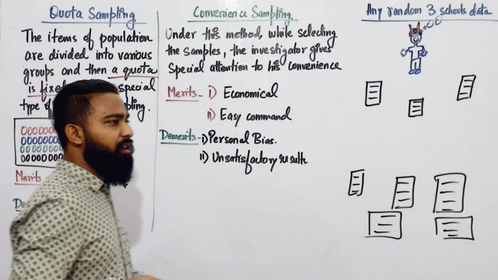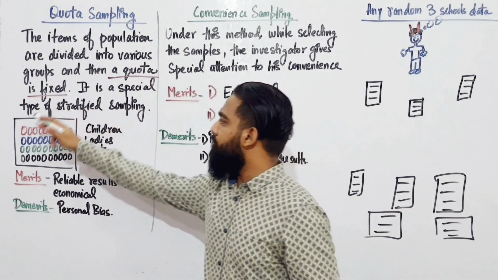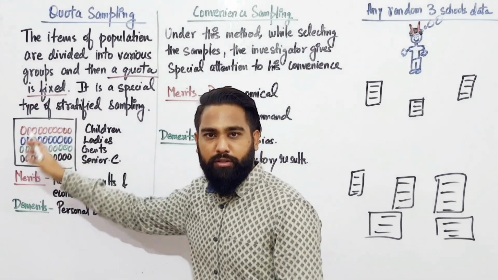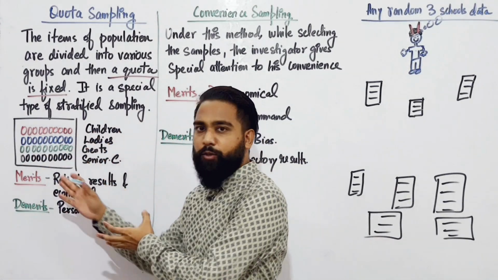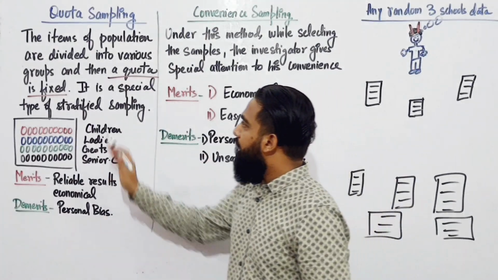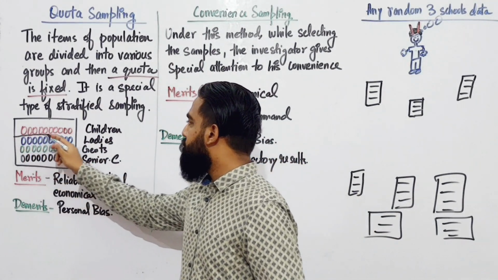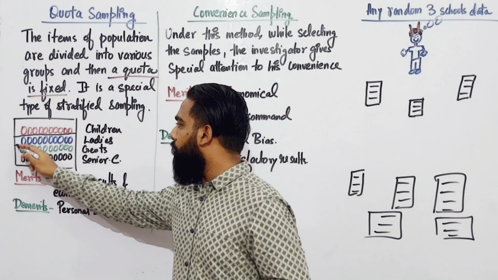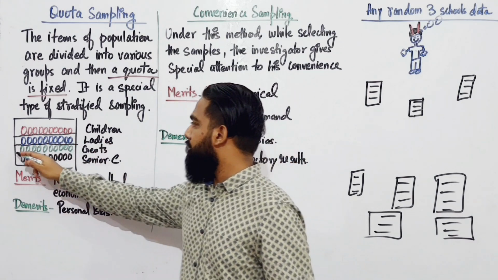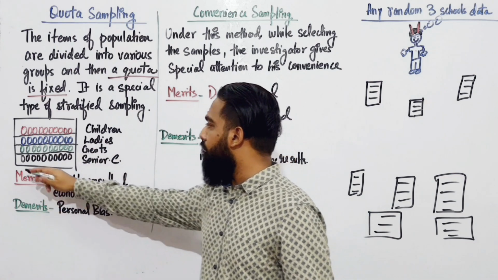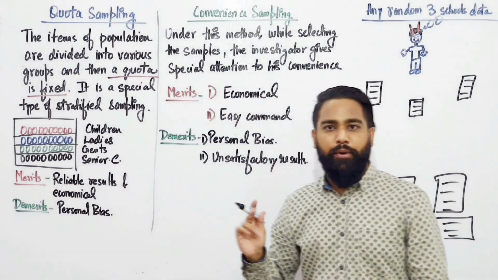Let's understand it with an example. This is my universe, my population, my elements of investigation. I divide them into certain groups: the children are separated, all the ladies are separated, all the gents are separated, and all the senior citizens are separated.